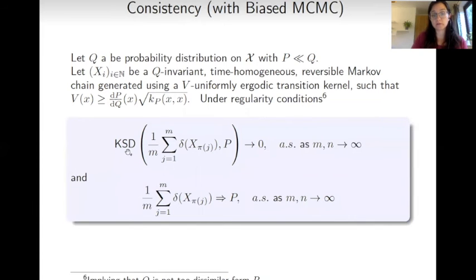dissimilar, it is possible to show that the KSD between the empirical distribution obtained from the MCMC output and P converges to 0. And we need to specify that this is almost surely because we need to consider the randomness intrinsic in the Markov chains. And furthermore, it is also possible to show that this empirical distribution is also converging weakly to P, again in an almost sure way. And so this is our consistency result.